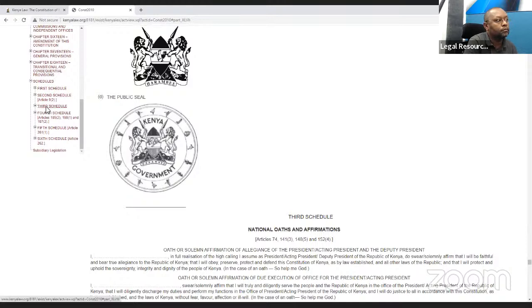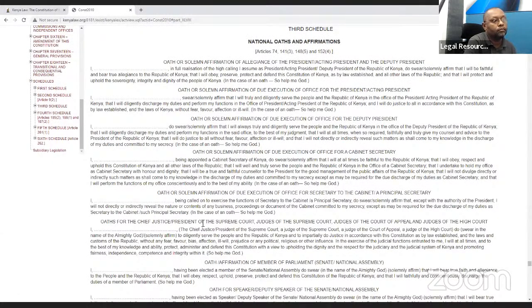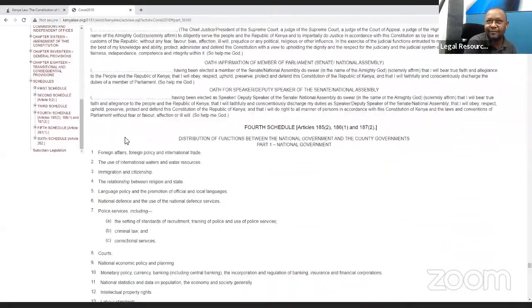Now we click again. Of course, you can see the next schedules, but the easier way to just have the schedule on your screen is to click on the national oaths and affirmations, which are in the third schedule, and you scroll down and read through.